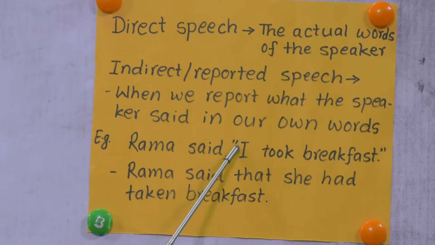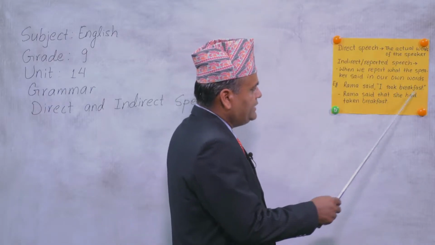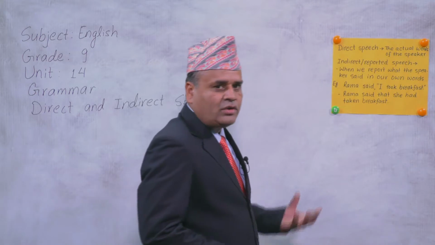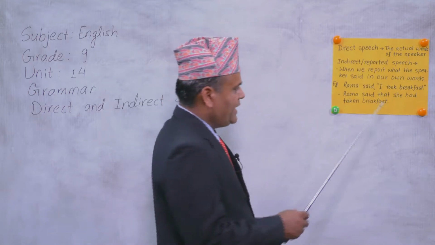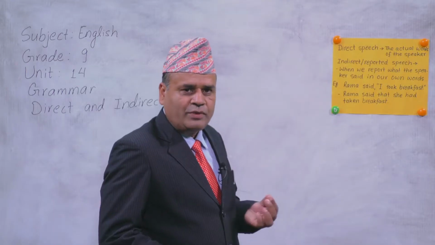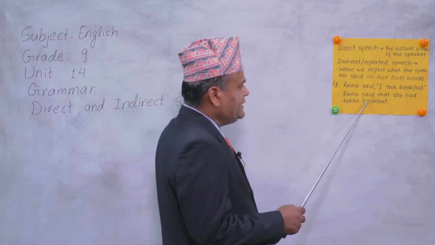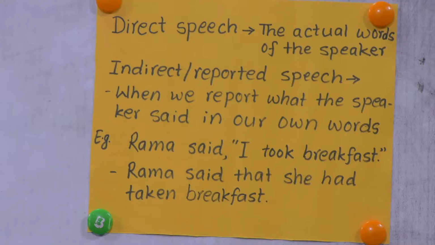And normally, direct speech is enclosed with inverted commas. Here is a comma after the reporting verb, and the actual sentence by the speaker is enclosed with inverted commas.